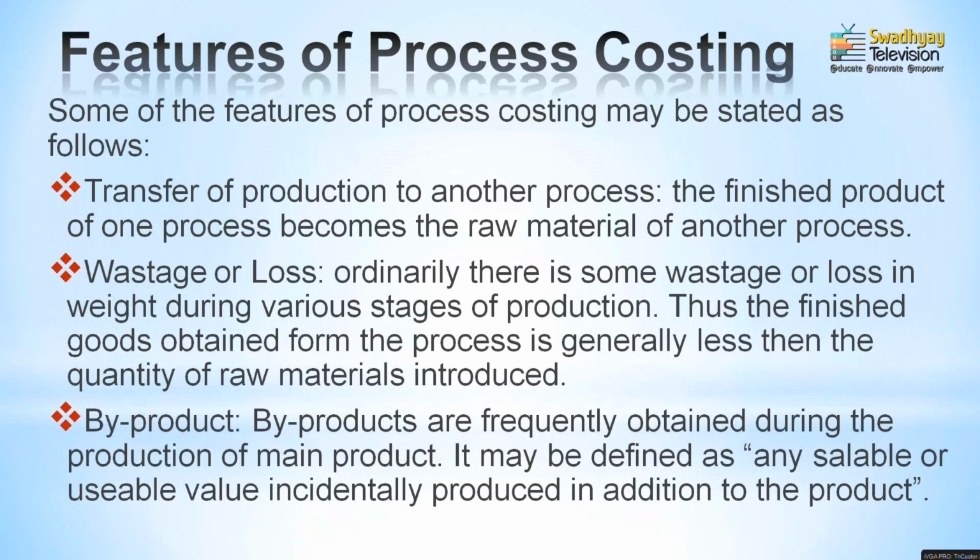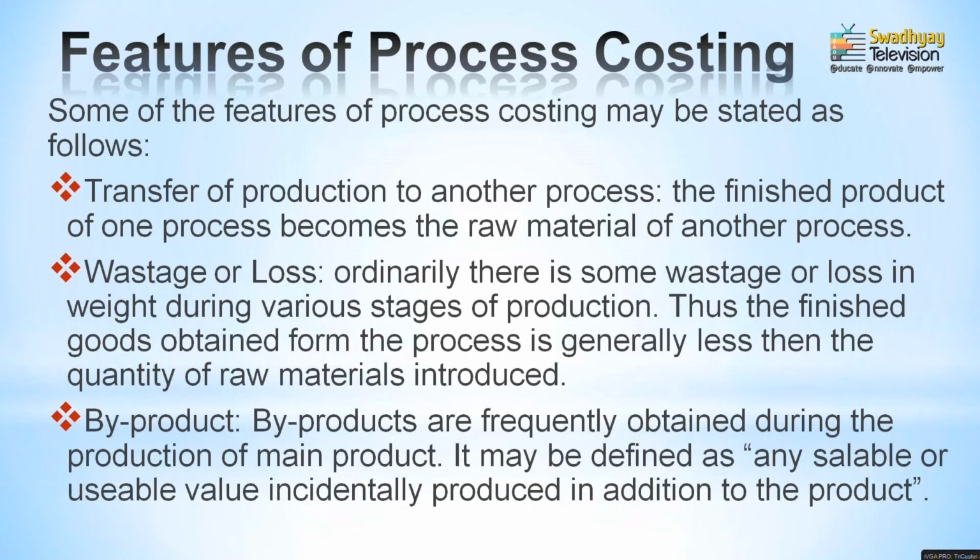Then wastage or losses: we need to identify normal loss, abnormal loss, abnormal gain. According to these calculations, whatever input units are introduced in the respective process and how many units come out at the end of the particular process, the difference between the inputs and output of the respective process is your abnormal loss or abnormal gain.